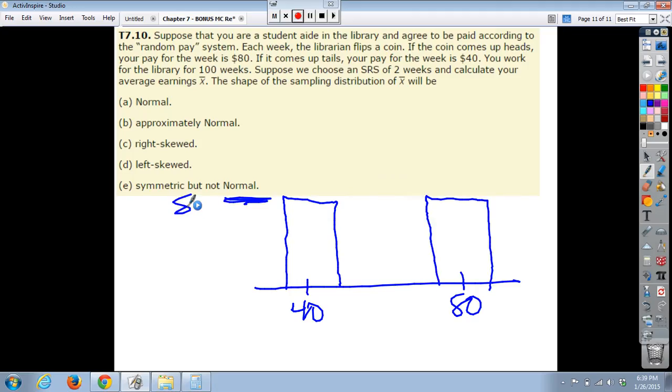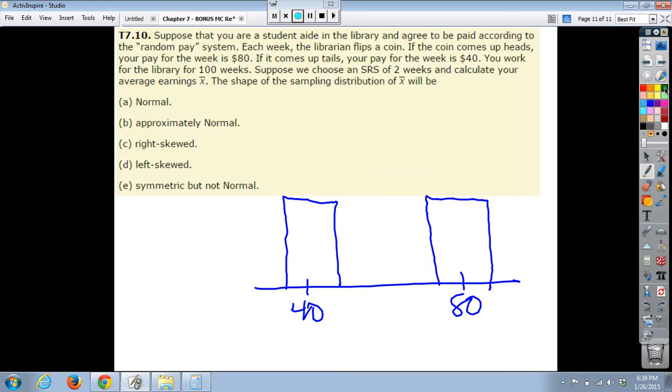If this was our vertical axis, we would expect 50 times out of 100 we would get paid $40, and 50 times out of 100 we'd get paid $80. Which means the shape of this distribution, our theoretical population, is symmetric. It is technically symmetric, right? It's also, I guess you could call bimodal, but it's kind of weird, right?